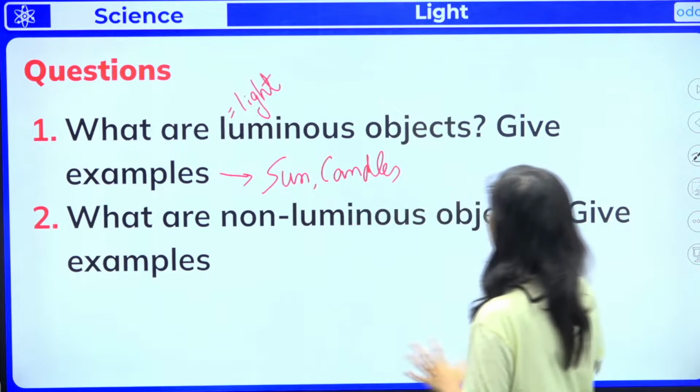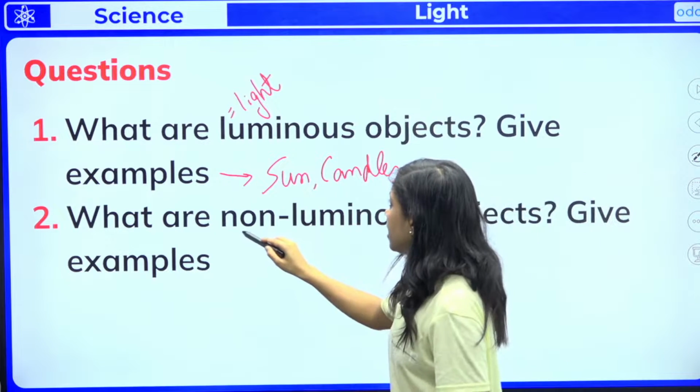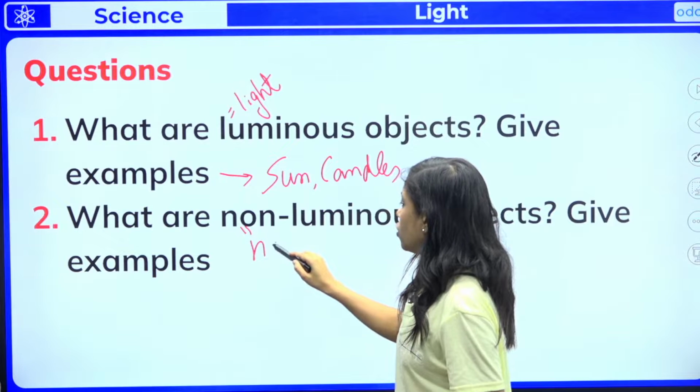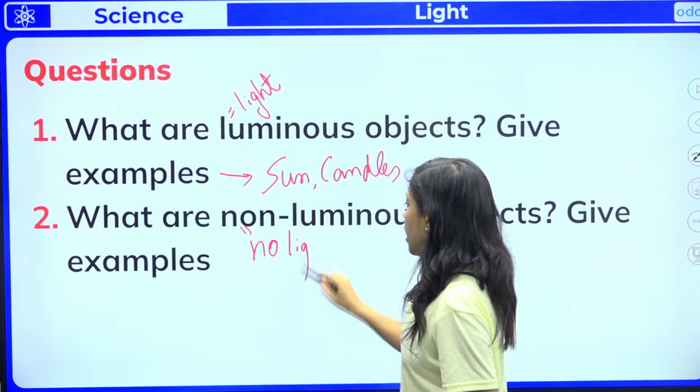And what are non-luminous objects? Give examples. Again, N is equal to N. Non-luminous means no light.